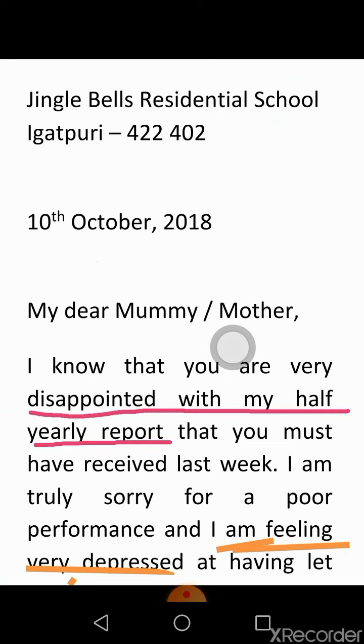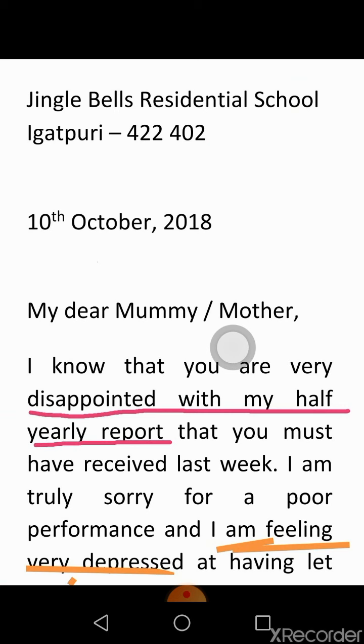First, you have to write the from address. Students, make sure that you limit your from address within 2 lines. Write the place name, that is where you are residing, and also the city's name. Over here it is Jingle Bells Residential School because the child is residing in a boarding school. Then you can write the city's name. If you write it properly, half mark.